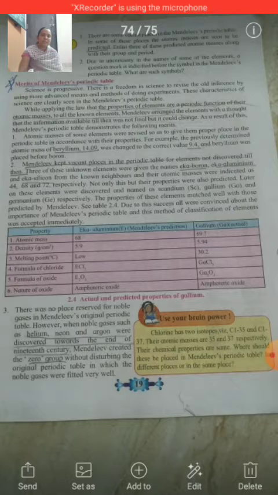This means his prediction came true in future. Due to this success, all were convinced about the importance of Mendeleev's periodic table, and this method of classification of elements was accepted immediately. Now see table 2.4. We can compare the properties of these elements. Eka aluminium and gallium are the same element. Eka aluminium was its name before discovery.